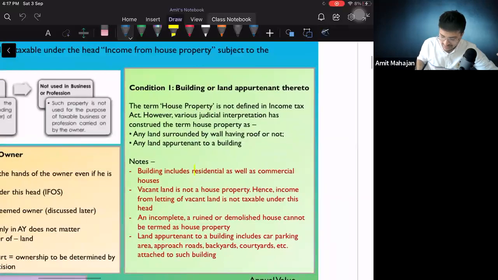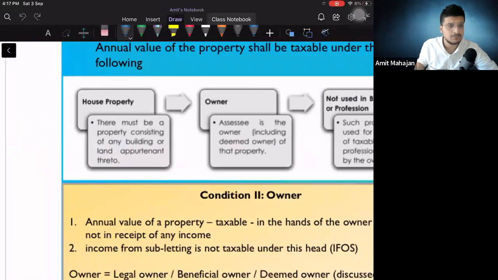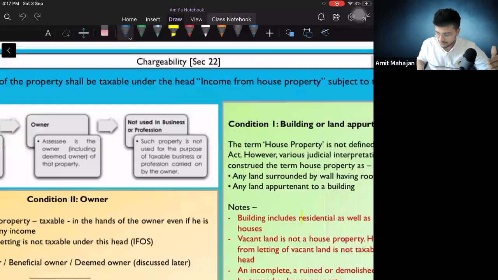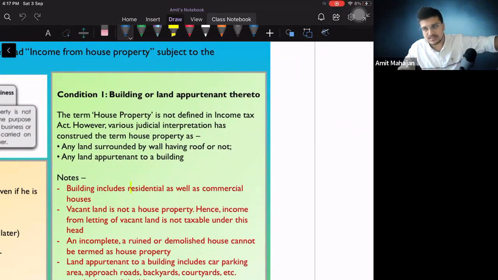Right? For the meaning of house property, there is one condition. Condition 1 क्या था? Building and land appurtenant thereto. See, if you see here, house property मतलब क्या? There must be property consisting of any building or land appurtenant thereto. Now the question comes, what is the meaning of land appurtenant thereto? एक बिल्डिंग है, बिल्डिंग का आजू बाजू का एरिया, the surrounding area of that building, that land is known as land appurtenant thereto. Right? So that building, if I give it on rent, if I receive the rent on that, it will be income from house property.